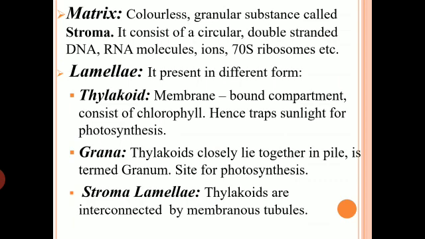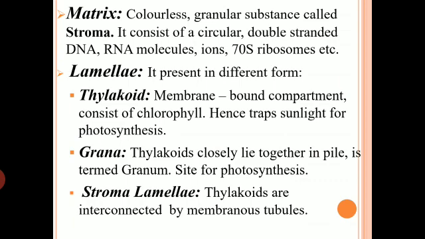If we talk about the matrix of a chloroplast, it is colorless and granular, and the matrix of chloroplast is basically called the stroma. The stroma consists of various substances: it has its circular double-stranded DNA, it has RNA, 70S ribosomes, as in the case of mitochondria we have seen, and a lot of different molecules are present.